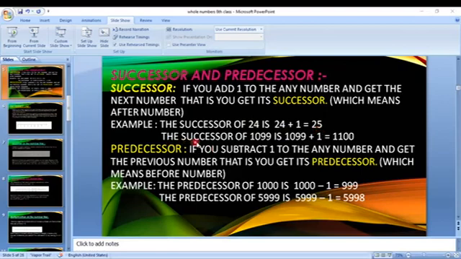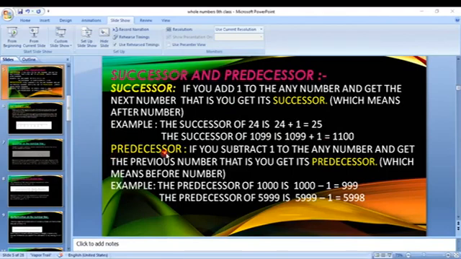See one more example. The successor of 1099 is... For 1099, what should you do? You should add 1. When you add 1 to 1099, we get 1100. So the successor of 1099 is 1100. In this way we use successors. Nothing here, you just have to write the number after the given number.